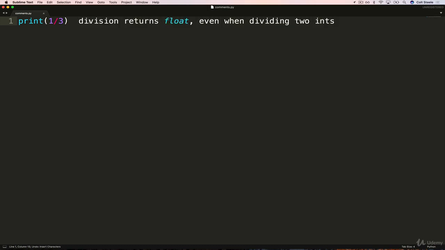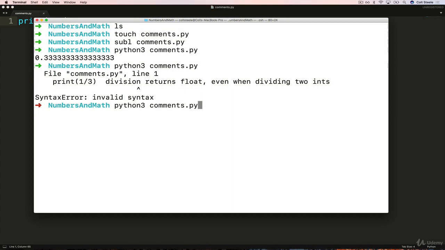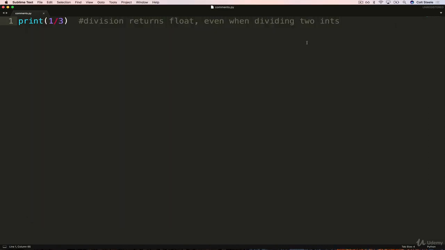Also, as a side note, if you are using an editor like Sublime, even in Cloud9, the text editor, or Atom, you can highlight something and type command / and it will comment the entire line. So wherever I put command / that line is commented out. Or you can just type a single octothorpe. All right, so now if I do this, hit the up arrow to rerun it, I don't get any errors. I don't have anything afterwards.